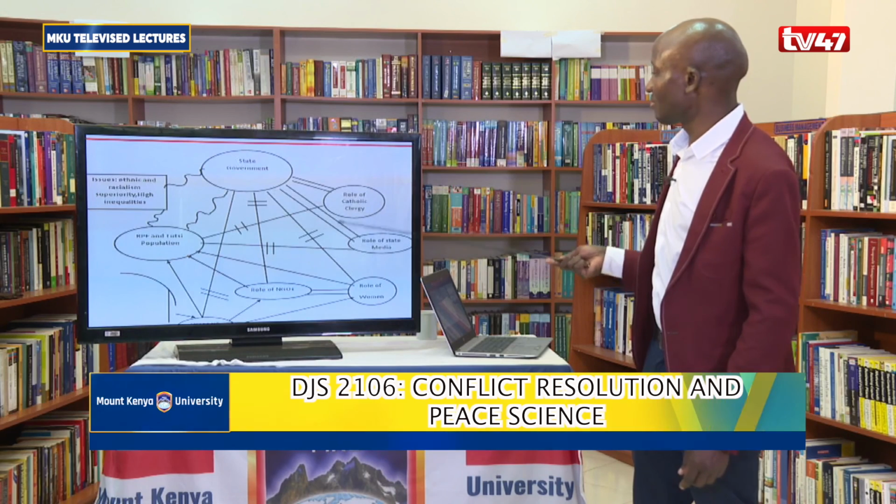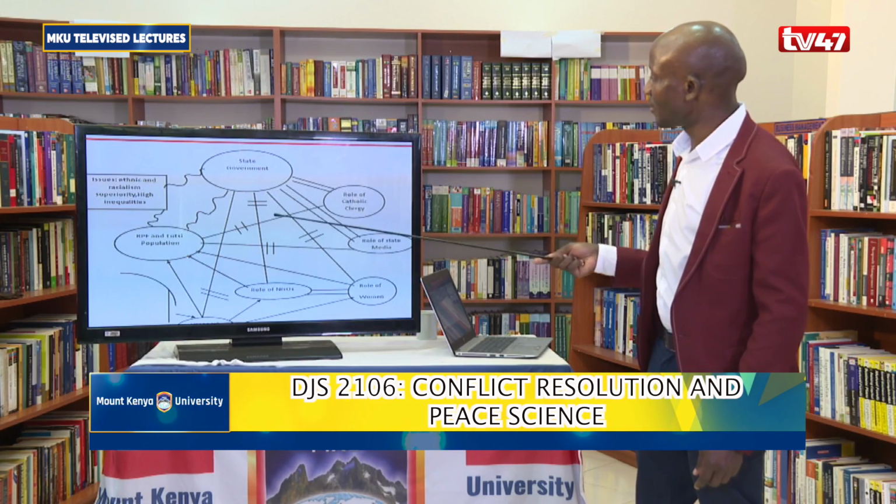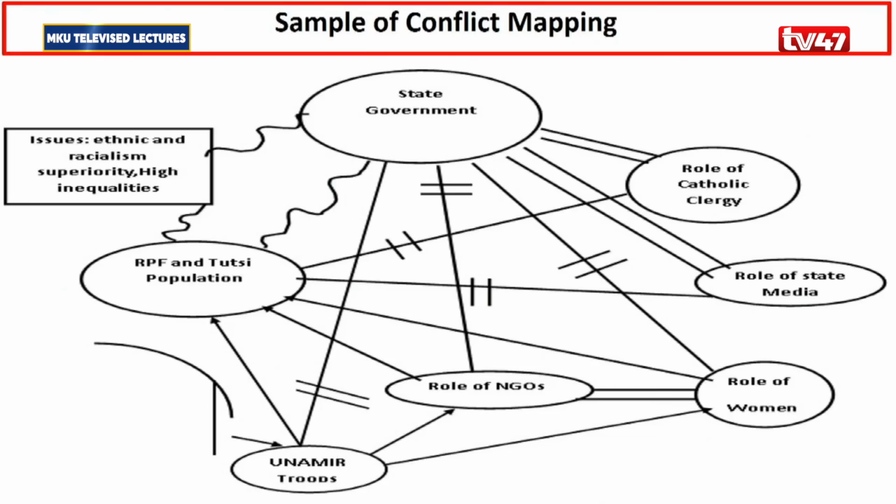And this more or less gives us an example of a conflict map tool, which highlights the actors, and this is based on the Rwandan case, so that you can see the state and the government, the RPF, and then the Tutsi population, the role of the Catholic clergy, the role of the media, and their relationship, so that then when you see these two lines, it means that the relationship is broken. When you see these ones, it means the relationship is strong. When you see this, it means the relationship is weak. So it helps you analyze the conflict that way.